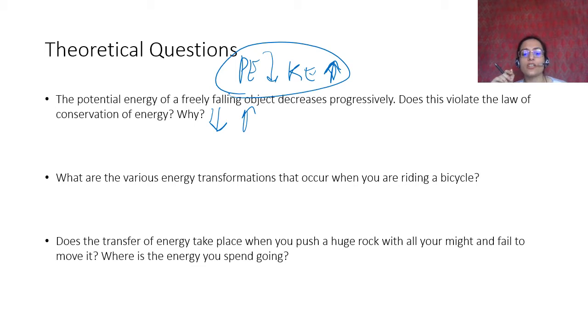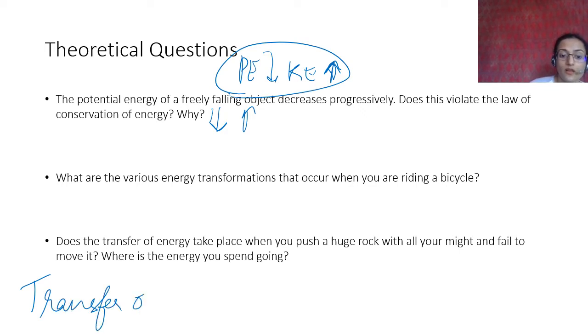Does the transfer of energy take place when you push a huge rock with all your might and fail to move it? Where is the energy you spend going? We talked about it. If you push a large rock, you don't have enough energy to move it. Where does the energy go? Energy doesn't just disappear. It cannot be destroyed. It gets stored in the body of the rock as potential energy. Okay. So yes, transfer of energy happens, and this transfer of energy causes the energy to get stored in the rock as potential energy.